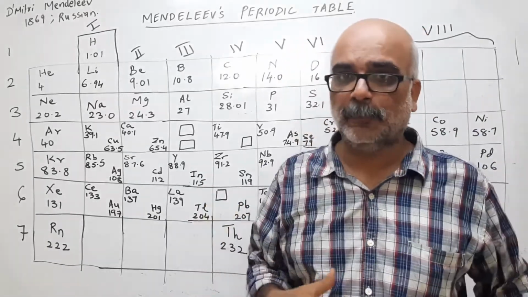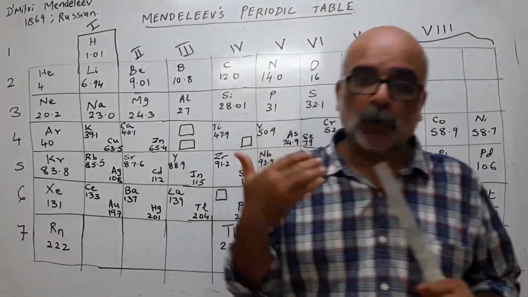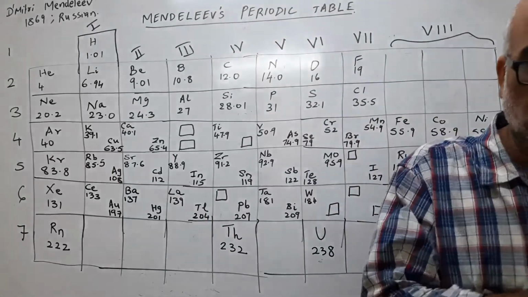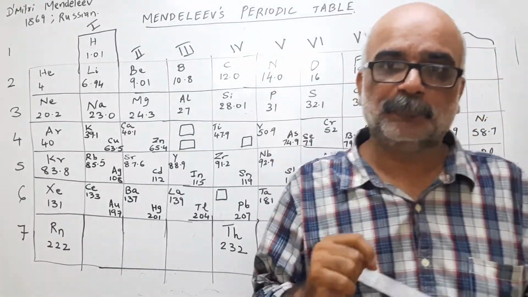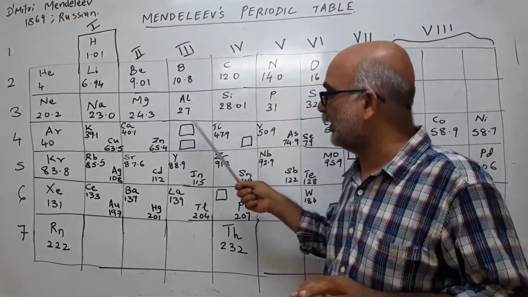He named those elements Eka boron, Eka aluminum, and Eka silicon. Now, Eka boron, later we came to know that the Eka boron he is talking about is scandium.